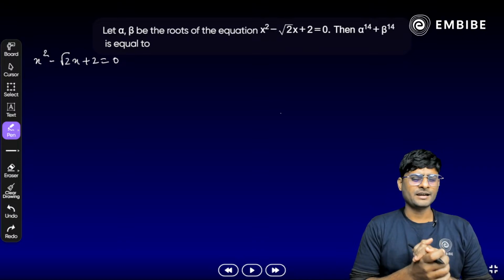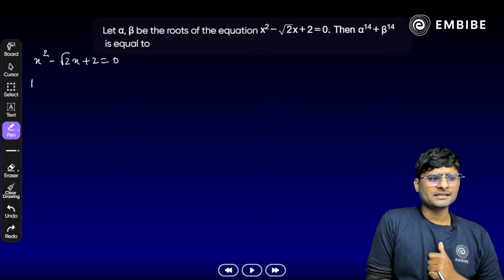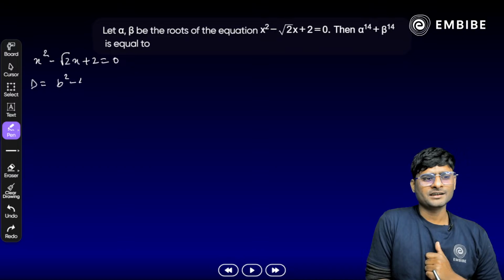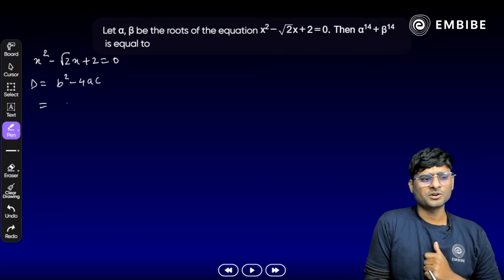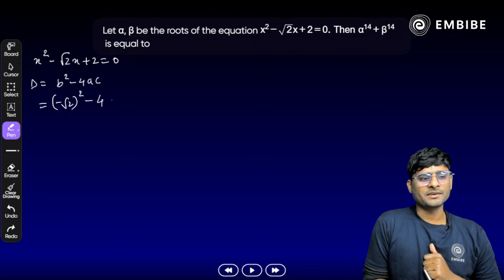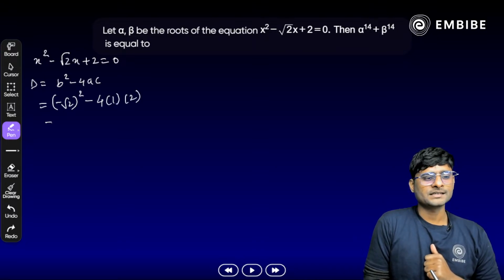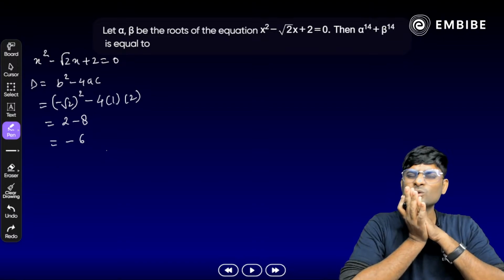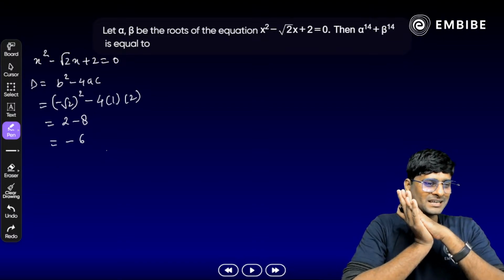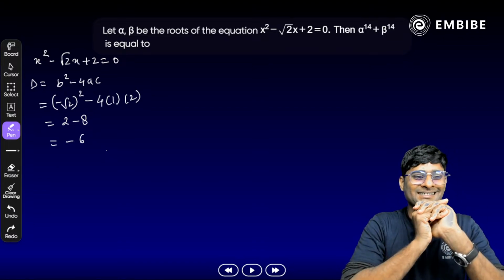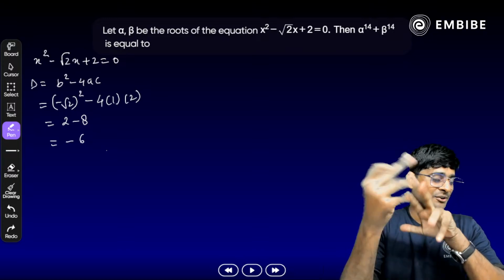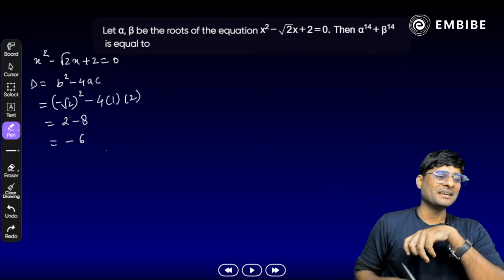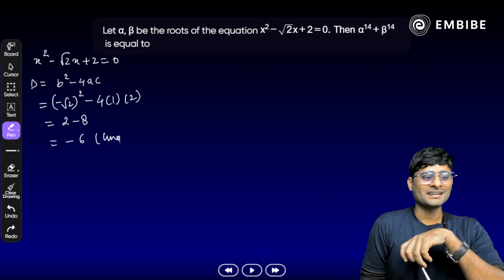Correct? Yes. Try to find out the discriminant here. Discriminant is equal to what here? b square minus 4ac. Correct? So discriminant is equal to what? b square, minus root 2 whole square, minus 4 times a is 1, c is 2, that is 2 minus 8, we get minus 6 here. Yes, negative discriminant. All right, थोड़ा सा previous chapter में जाना होगा. अगर आपका discriminant negative होता है, that means what? Roots are imaginary. Correct? Yes, roots are imaginary.